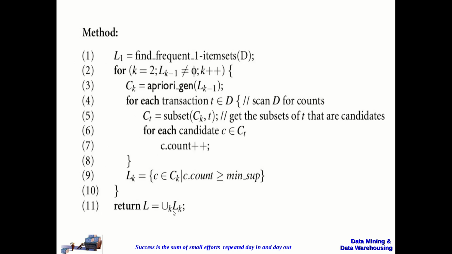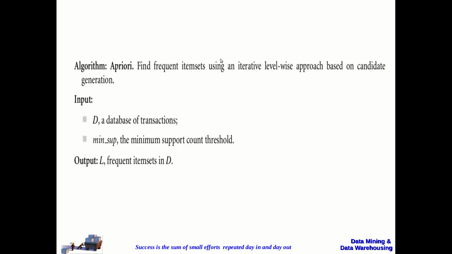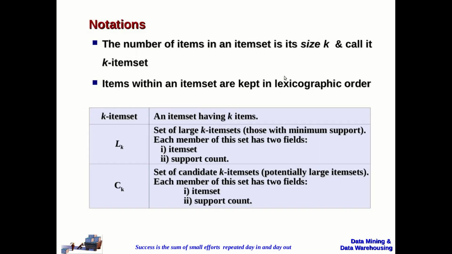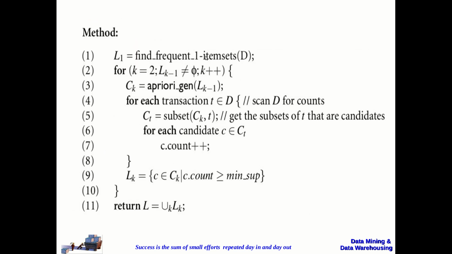And this is the method we are going to use for the Apriori algorithm. L1 is the frequent 1-item set. So this is what L1 is in our given example. L1 will be the frequent 1-item set, and we are going to repeat the process of generating the candidate item sets and finding the frequent item sets using this for loop.